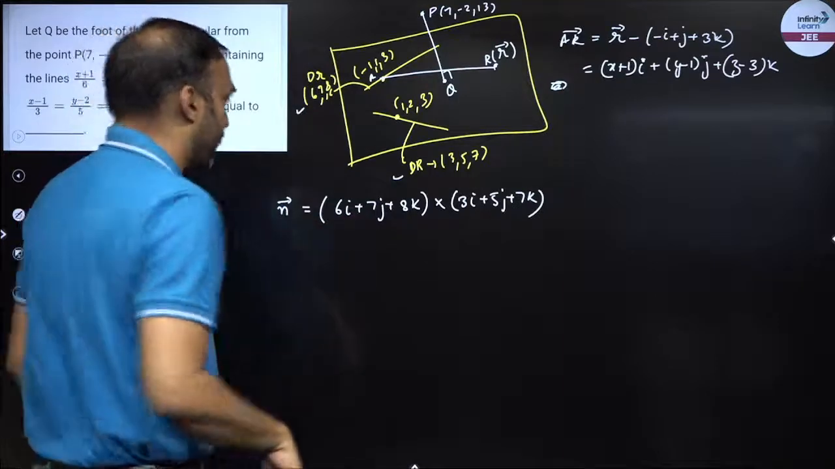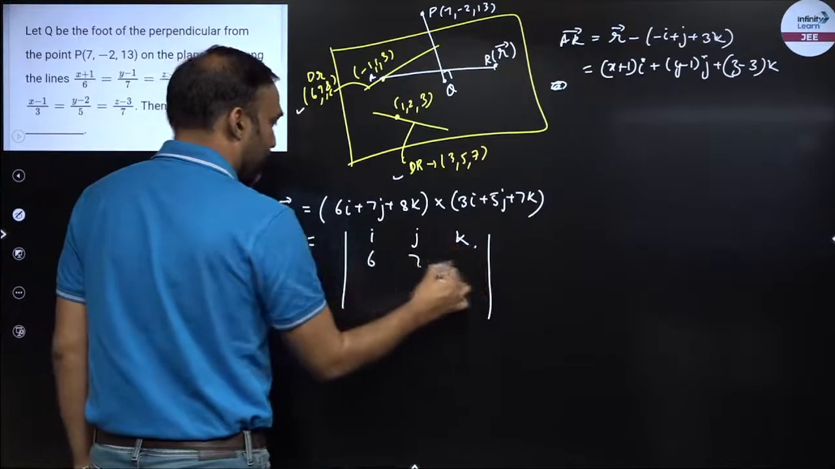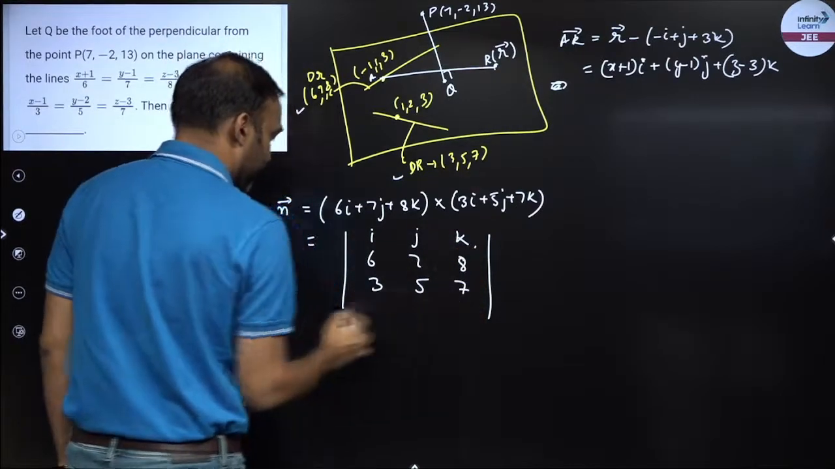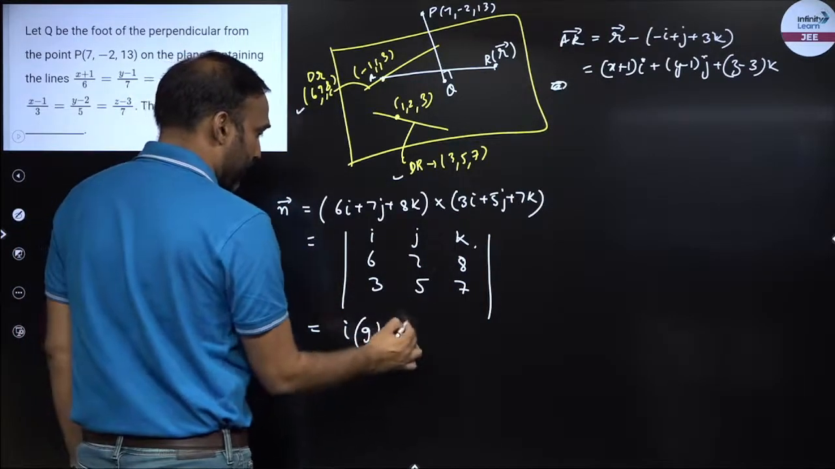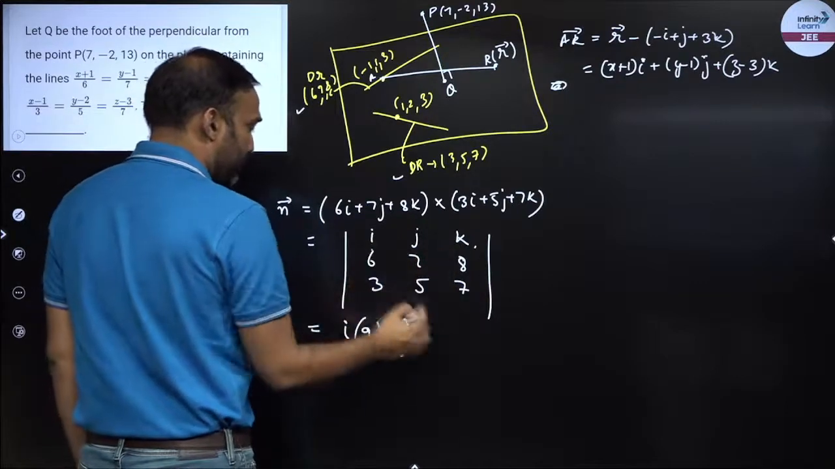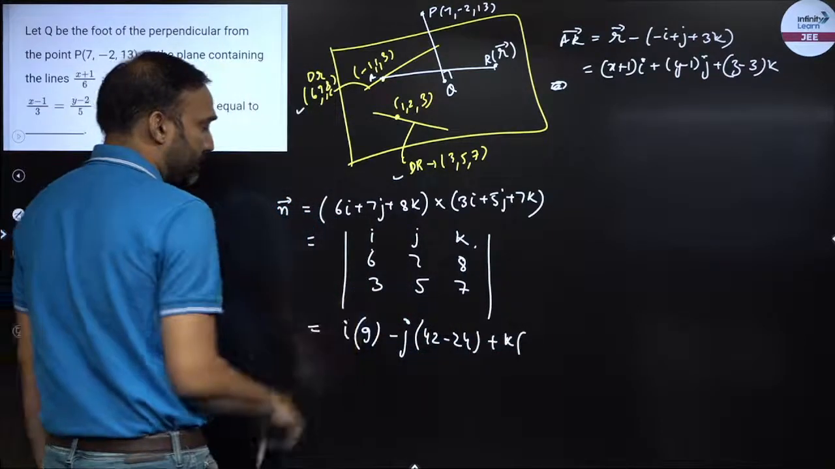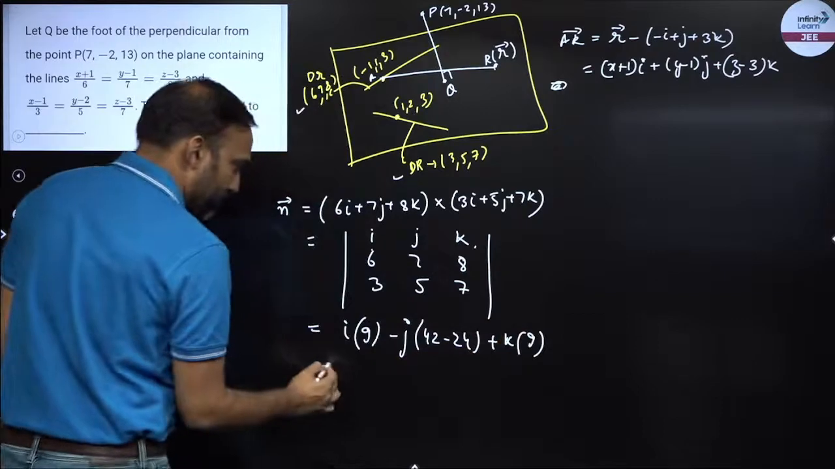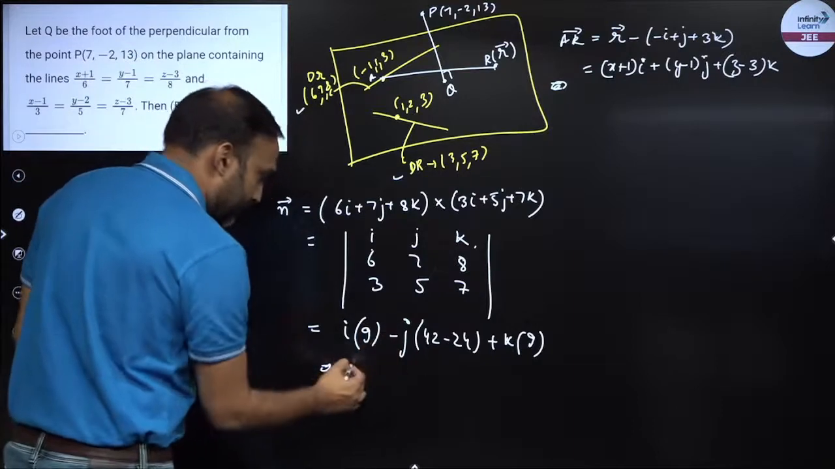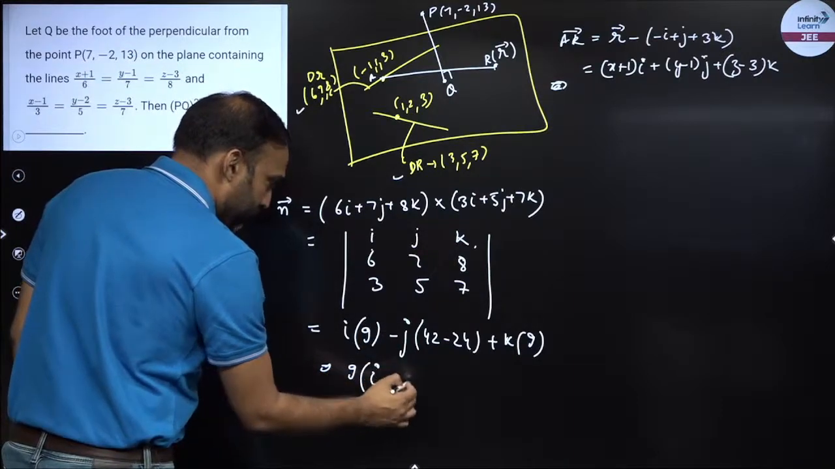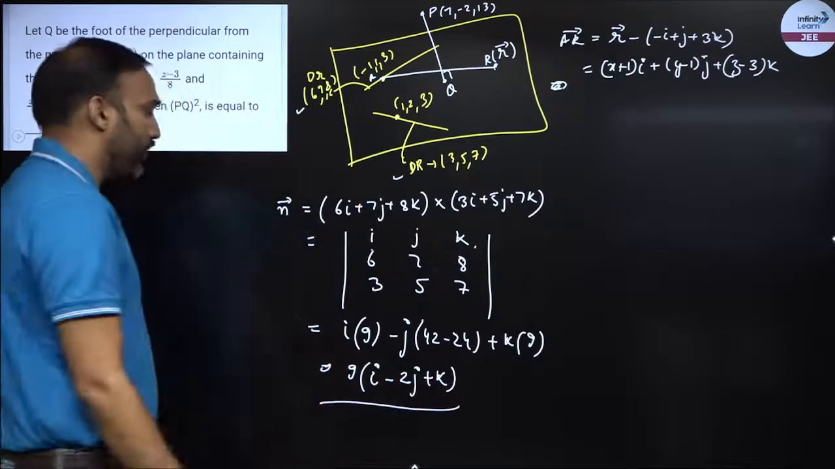Now I'll find this normal vector. So I have to take the cross product. How do I take the cross product? i, j, k; 6, 7, 8; 3, 5, 7. So i into 49 minus 40, so this is 9; minus j, 42 minus 24; plus k, 30 minus 21, that is 9. So how much is this? 6, 18, right? So plus 18. So I can take 9 common, I'll have i minus 2j plus k, right? So I got this normal vector.